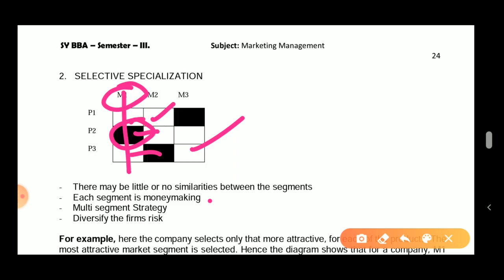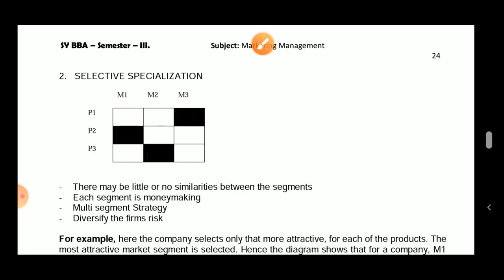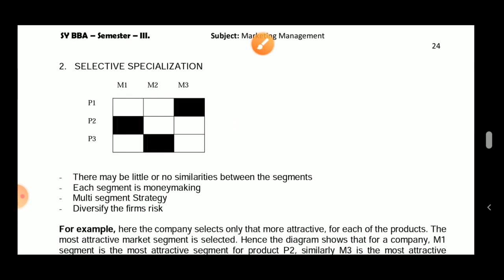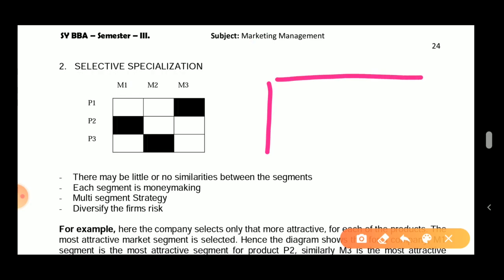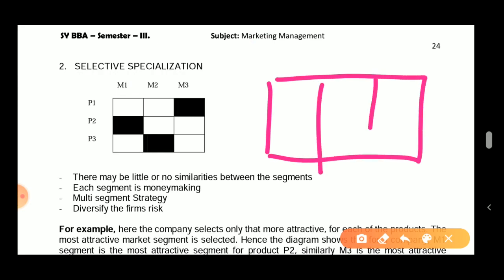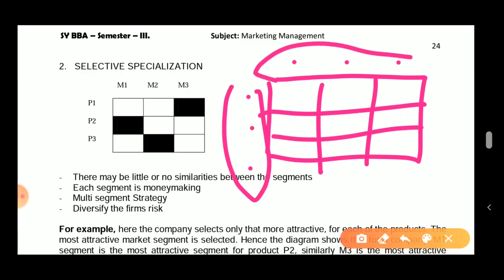Third is multi-segment strategy, as I said. Now, what is the trick here? Please pay attention here. What is the trick here for the company? What have they done? There are three markets, all right, and they have three products. So they are manufacturing all three products at the same time, and also they are targeting all three markets. Fine, it's not like they are missing something. They are good with the products, and they are good with the markets also.